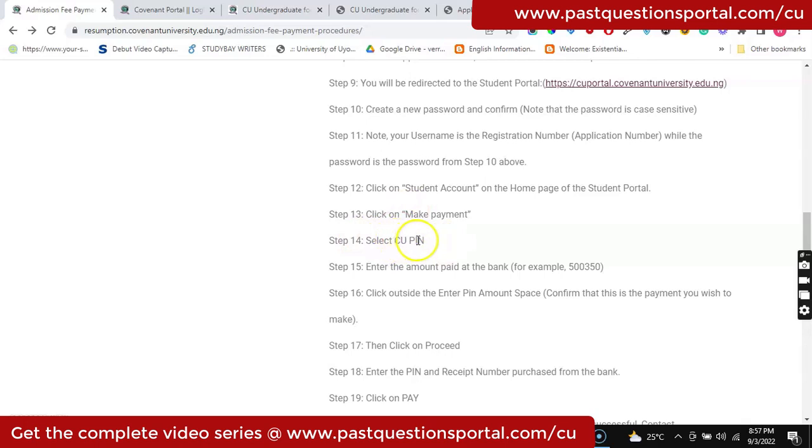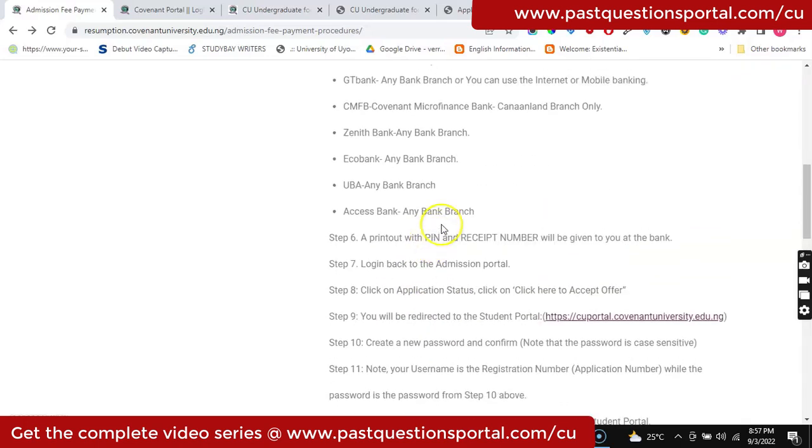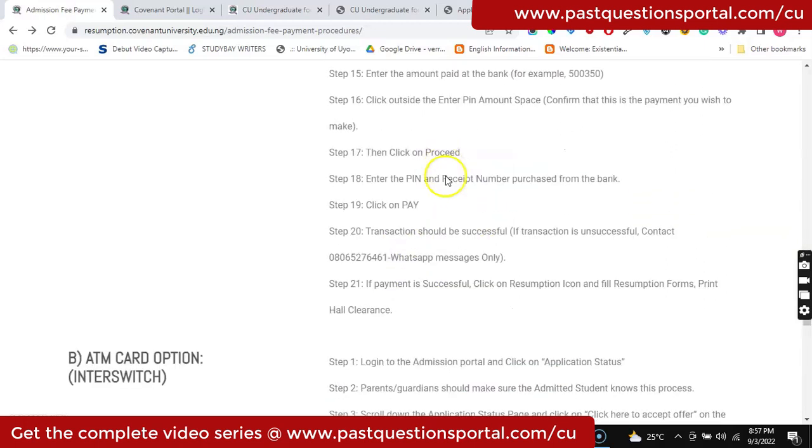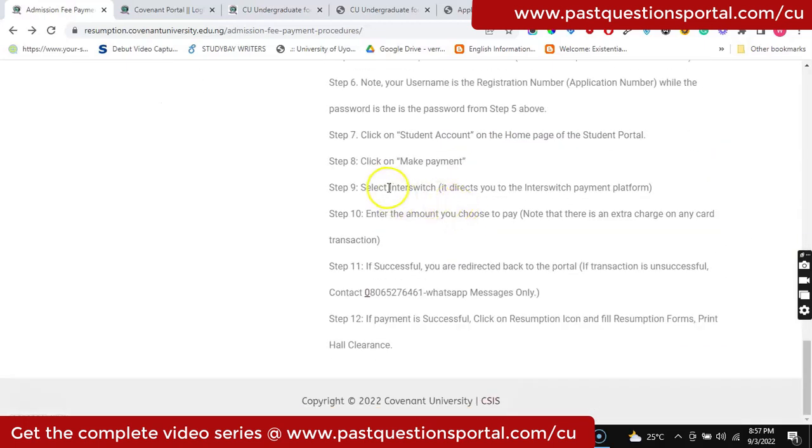Why you are selecting CUP is because you want to authenticate your payment at the bank, because at the bank they issued you a PIN and a receipt number. So that's why you are selecting this. Otherwise you will select InterSwitch. If you're actually trying to pay with your debit card, you select InterSwitch.